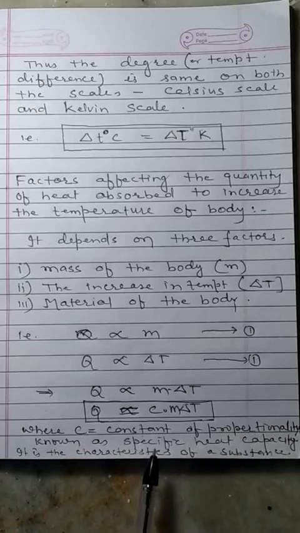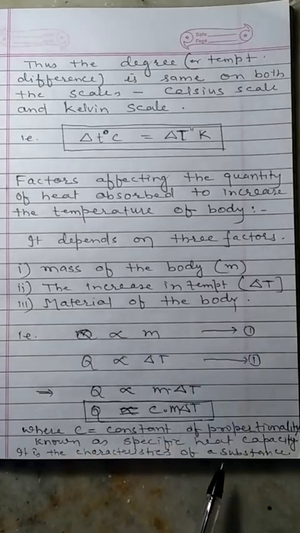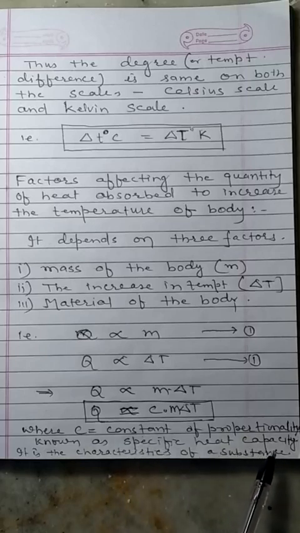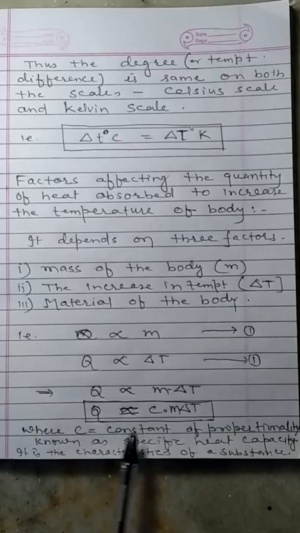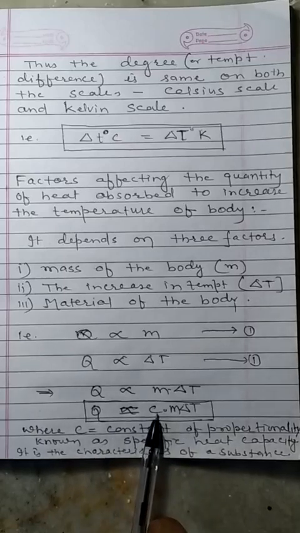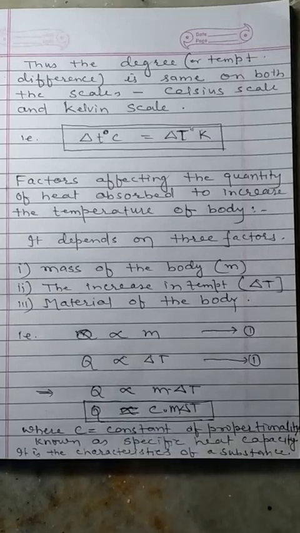This is the characteristic of the substance. Specific heat capacity is the characteristic of the substance. So the material of the body is characterized by its specific heat capacity. So the quantity of heat or rise of temperature of a body depends on the specific heat capacity, that means the nature of the material, the mass of the body, and the rise of temperature.